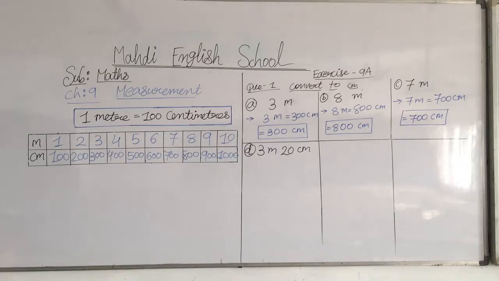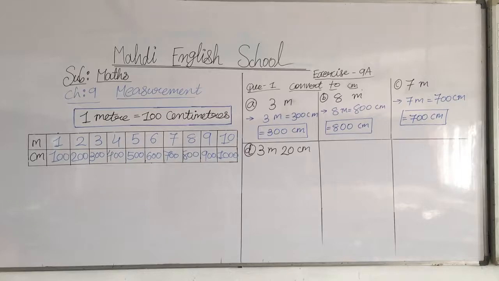Okay, I explain to you again question number one. What is question number one? 3 meter is equal to 300 centimeter. Then B, 8 meter is equal to 800 centimeter. Then question number C, 7 meter is equal to 700 centimeter.